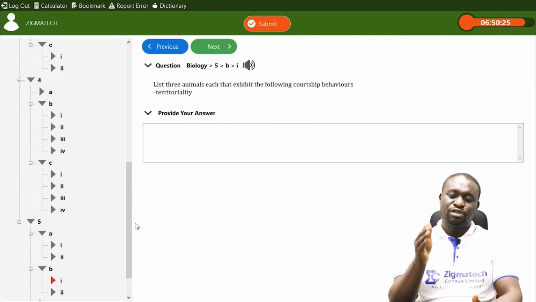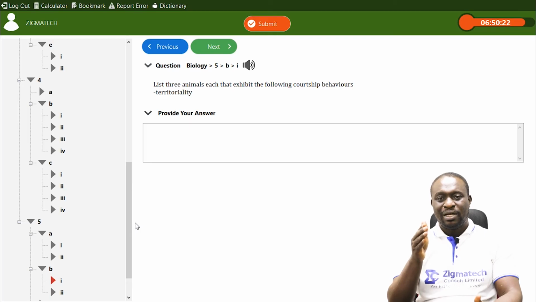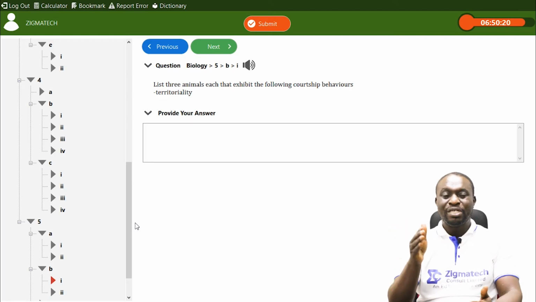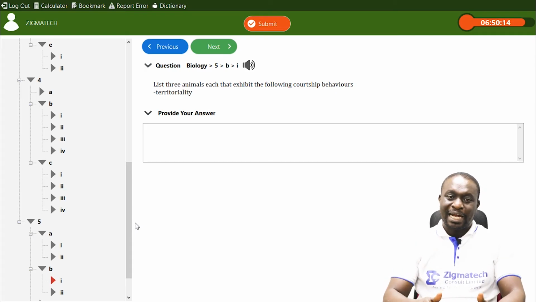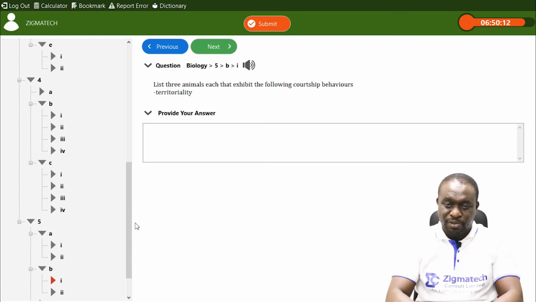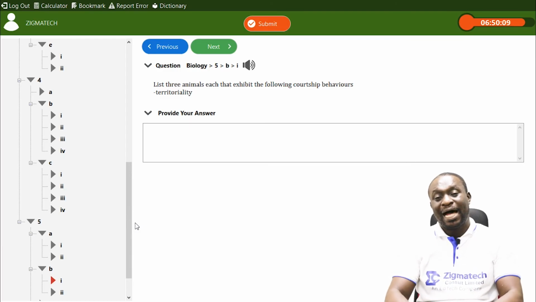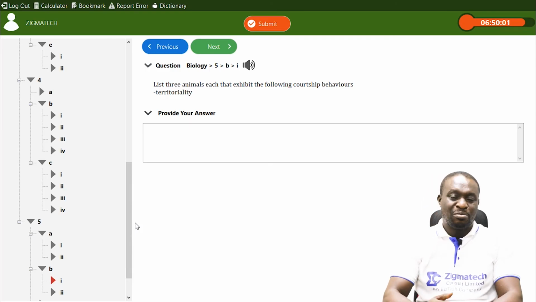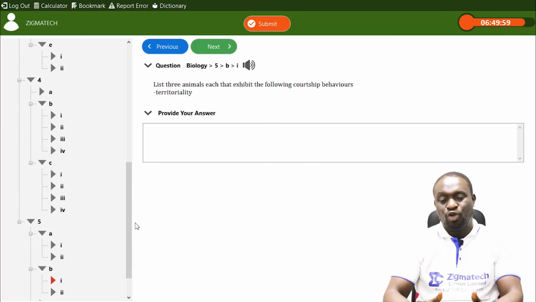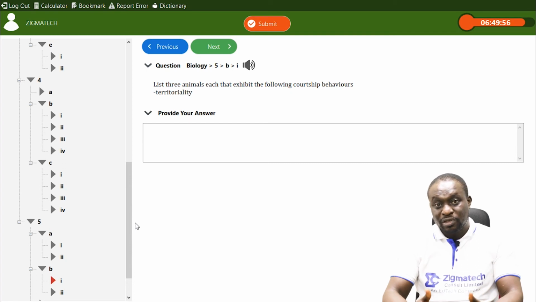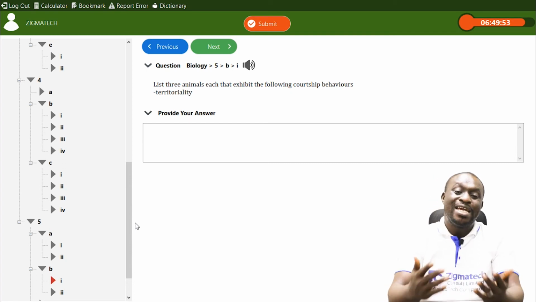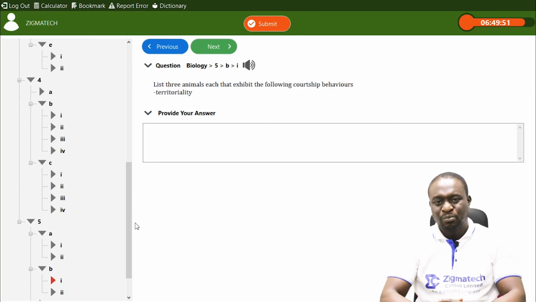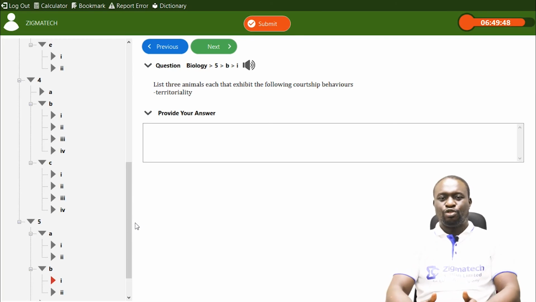In territoriality, males compete to dominate a particular territory and own everything in that territory. Females are always allowed into any territory, but not the males. Whenever a male comes, it becomes a rival, and most times they fight to win a particular territory. But females are allowed into those territories.